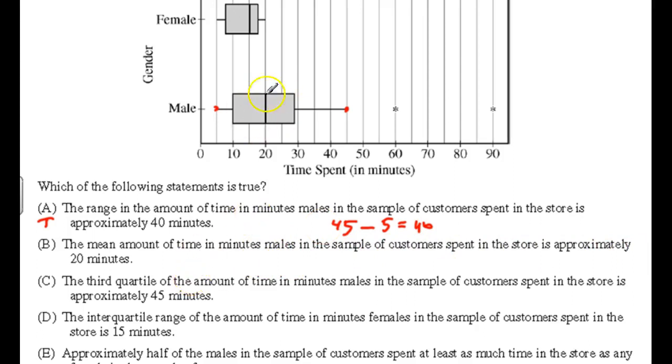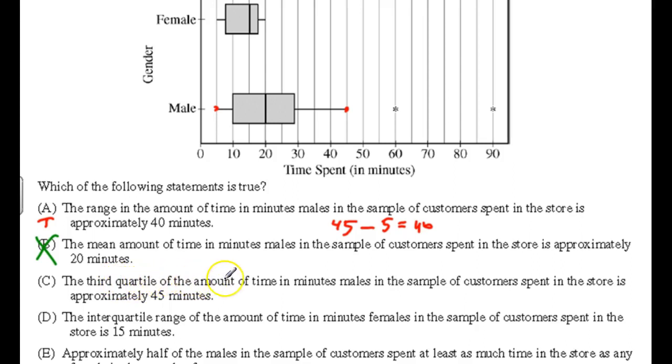We can't really see the mean from this. That's the median, which is 20. I don't know. In fact, it's not. It's a little skewed to the right, so I don't think that's also the mean. The mean would probably be somewhere in here. It's going to get pulled with a skew. So I don't think that's going to be a right answer.